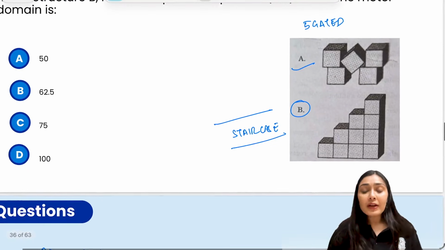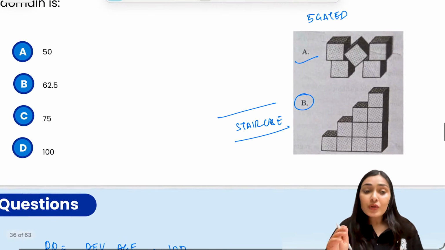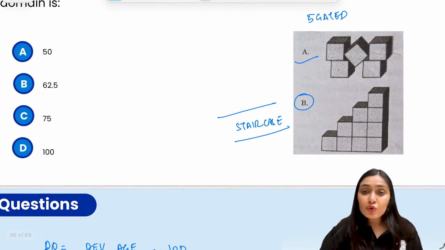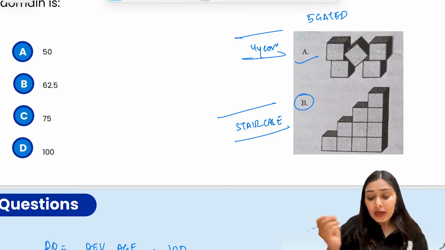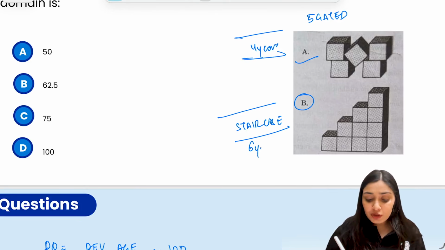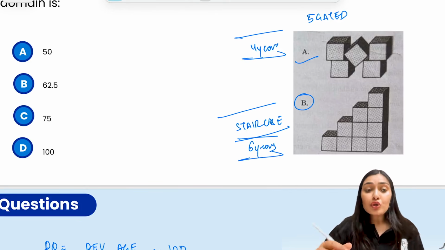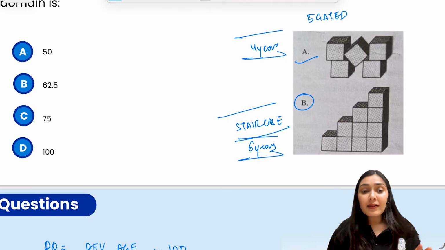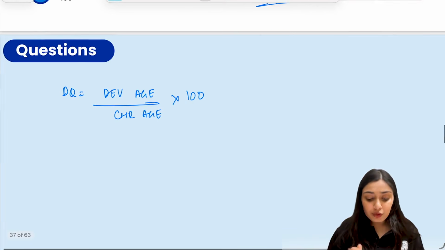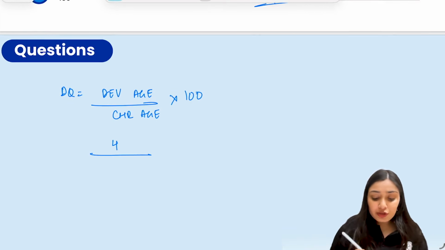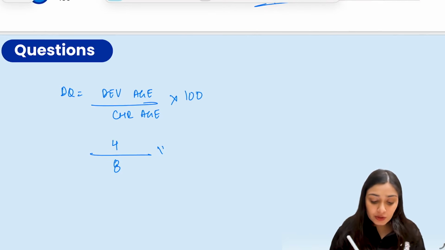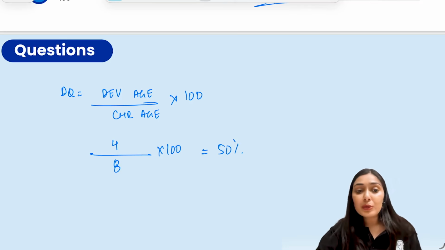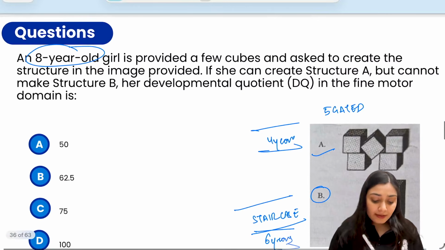So chronological age in the question over here is 8 years. Now let's see when these milestones appear. This 5-gated bridge is usually mastered around 4 to 4.5 years of age, and the staircase is achieved around 6 years of age. So this child can make up to 4 years of age, right? So developmental age is 4 years, whereas chronological age is 8 years. So DQ would be 50%. So the correct answer here is 50%.